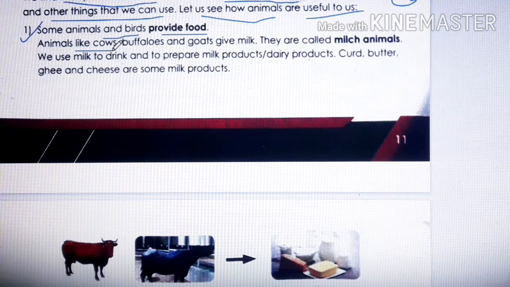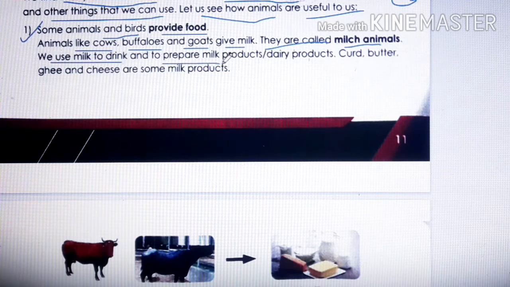Animals like cows, buffaloes and goats give milk. Children, cows, buffaloes and goats, what do they give? They give milk. So we get the milk which we drink every morning from cows, buffaloes and goats, whichever you want to drink. And they are called milch animals. These are domestic animals. We use milk to drink and to prepare milk products.